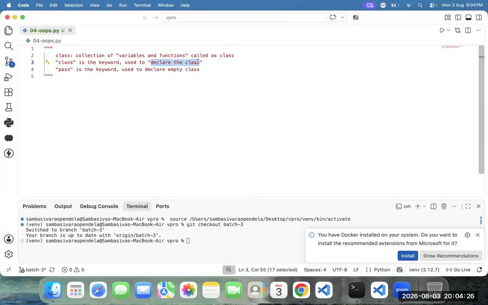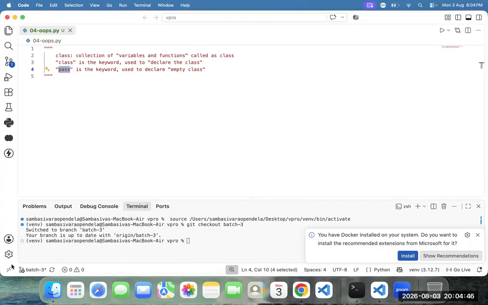Got it or not? And another thing. How to create an empty class? By using the pass keyword. Pass is the keyword used to create an empty class. Fine. And one more point.